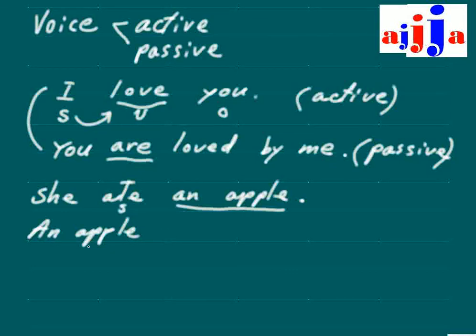The past form of be for an apple is was, right? So was. What is the past participle of eat? E-A-T-E-N, that's right, eaten, by her. Great. So this one is active, this one is passive. Great.